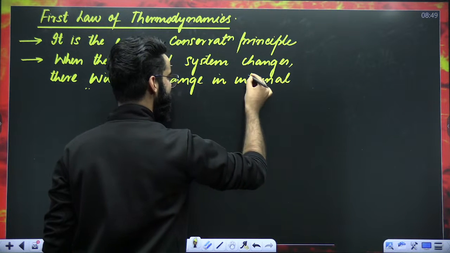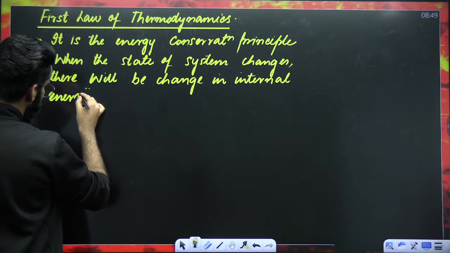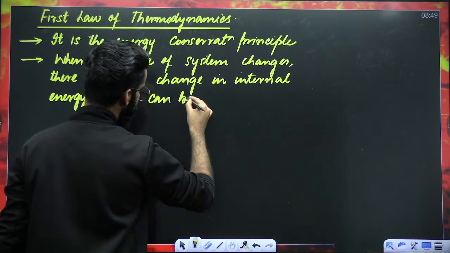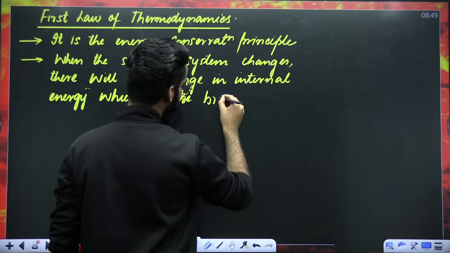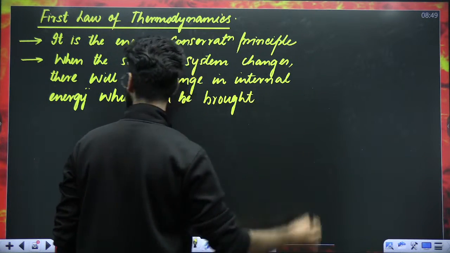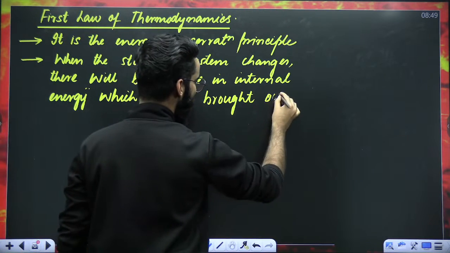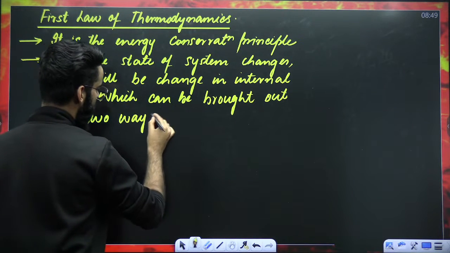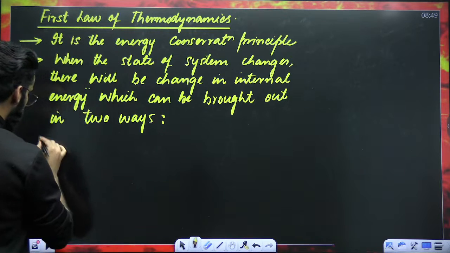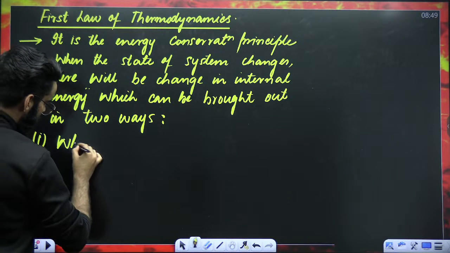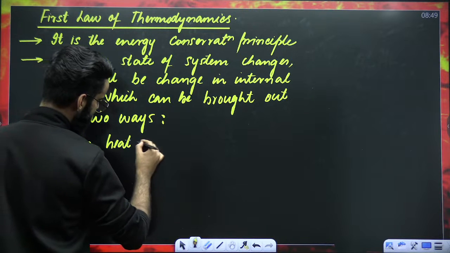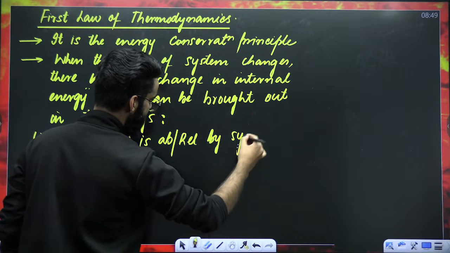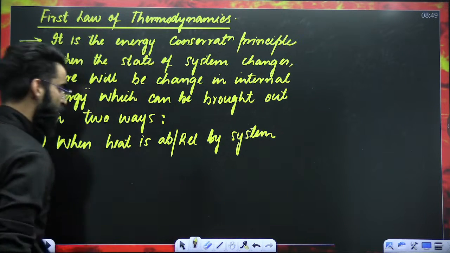There will be change in its internal energy, which can be brought about in 2 ways. Guys, can you write it? I'll dictate. Which can be brought about in 2 ways. Number 1, when heat is absorbed or released by the system. Number 2,